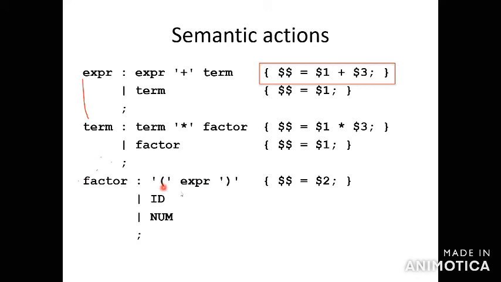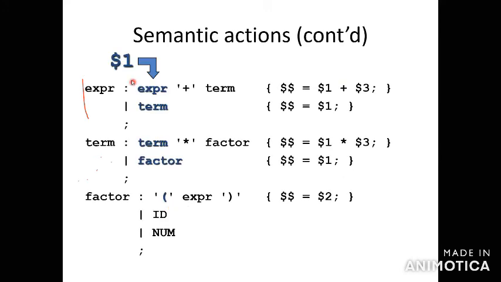But the open bracket is not an operator. So similarly $$ will be equal to $2. The open is 1, expression is 2, the close is 3. So I simply write $$ will be equal to $2. The open bracket needs no writing in the given semantic action. So why not declare 1? The 1 is the open bracket, expression is 2, close is 3. So this is for $2.